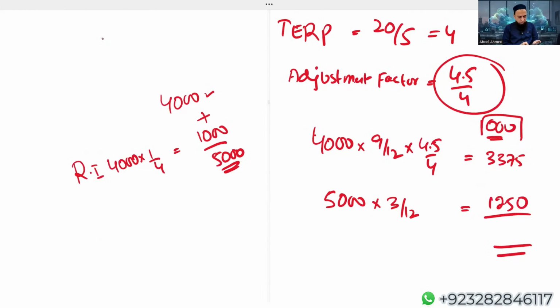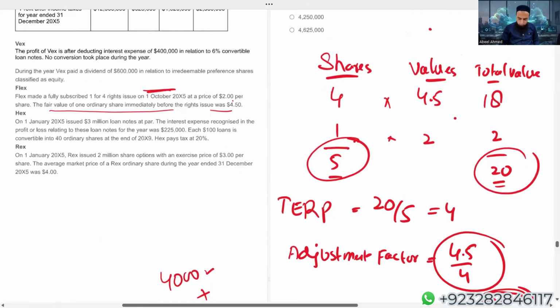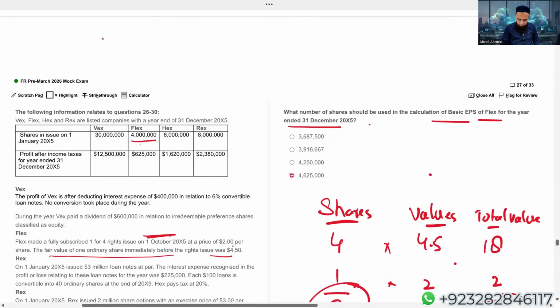That will give us the weighted average number of ordinary shares, 4625, and don't forget 3 zeros. So the weighted average shares are 4,625,000. The answer is D. What we did, we saw a rights issue there. We first calculated the theoretical ex-right price, then the adjustment factor, and then we took the number of shares, multiplied by the time factor, then by the adjustment factor. After that, we calculated the shares after the right issue and multiplied by the time factor. Now, obviously, whoever makes mistakes in the theoretical ex-right price will definitely end up making errors in the rest of the calculation as well.